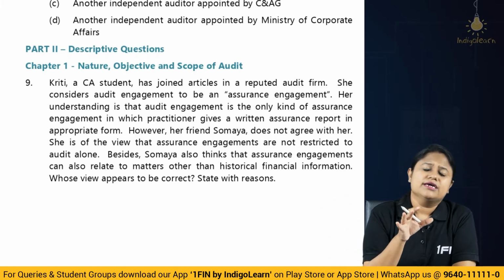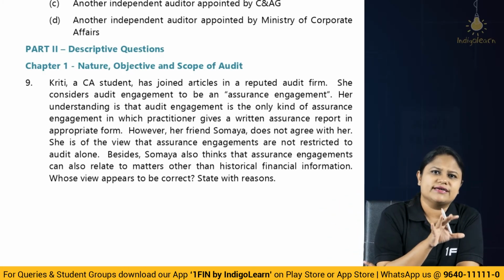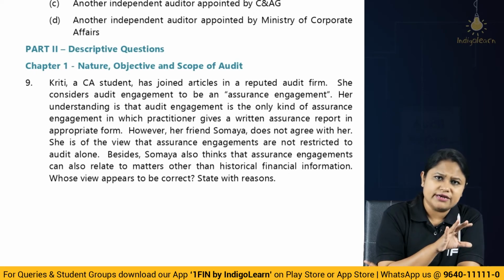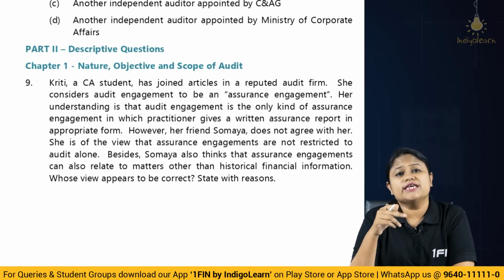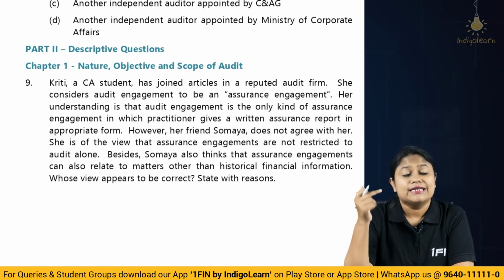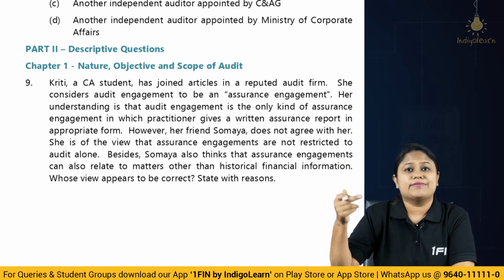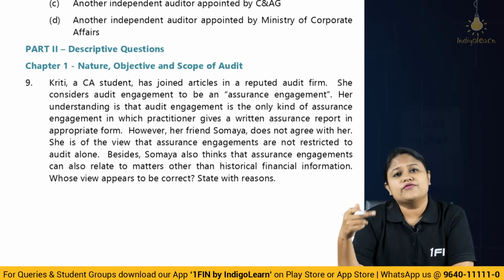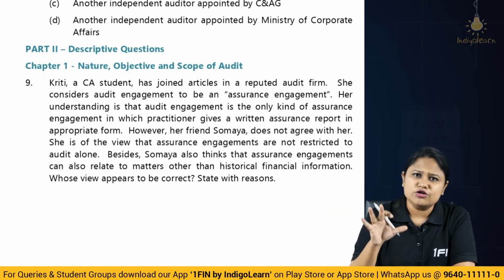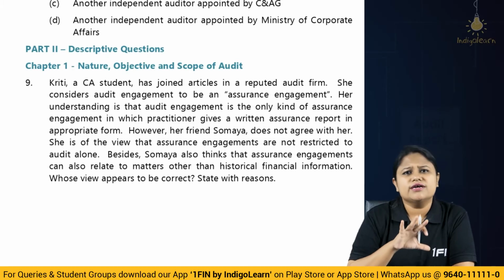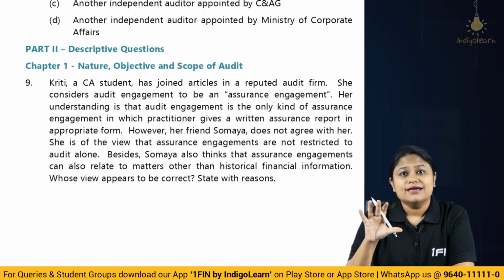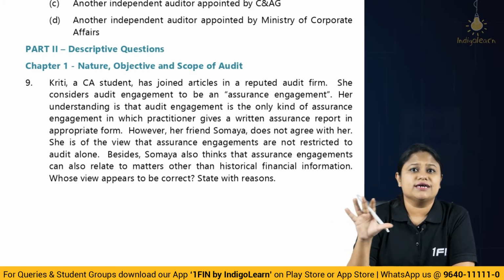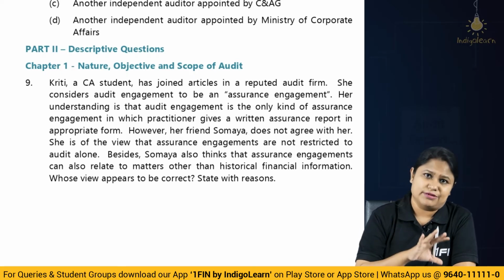So there could be what? Historical information, that is, events already occurred, financial statements already prepared; on that also assurance can be given. And also on information other than historical information, like prospective financial statements, when the bank is going to ask you for projections of your futuristic financial statements. On that also can we give assurance? Yes. Here the auditor, or maybe the chartered accountant, is going to obtain sufficient appropriate evidence regarding what? That this particular projection is based on assumptions and the assumptions are reasonable, and we are going to give a report.